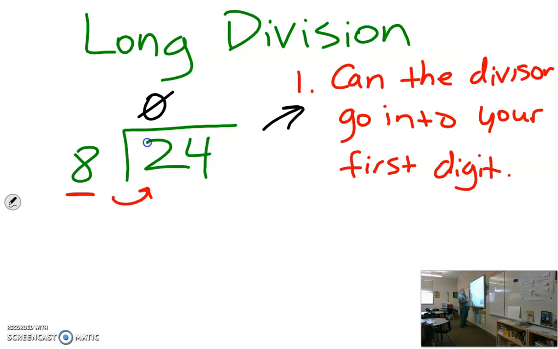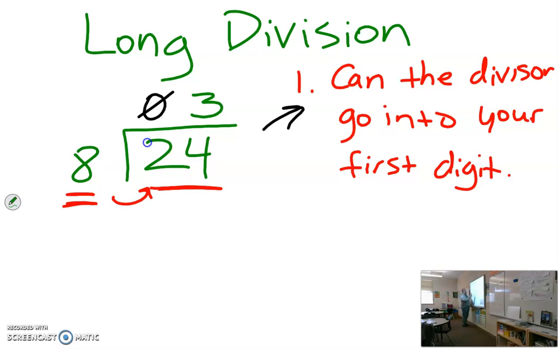I say again, can the divisor go into my 2 digits together? So now I'm looking at this divisor again, looking at both numbers. Can 8 go into 24? Yes, it can. How many times can my 8 go into the 24? This time I know that 8 can go into 24 3 times. What does that mean? That means if I take this number 24, I can make 3 equal groups of 8. There would be 3 groups, and each group will have 8 pieces in it.